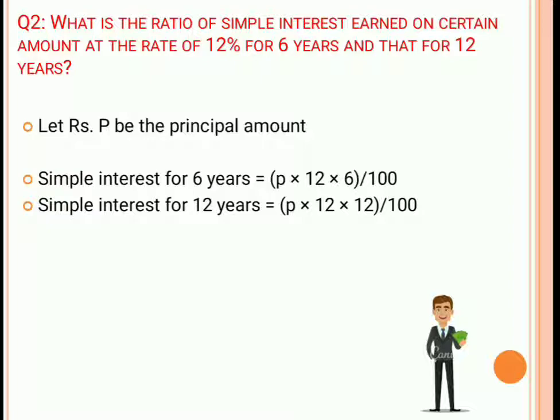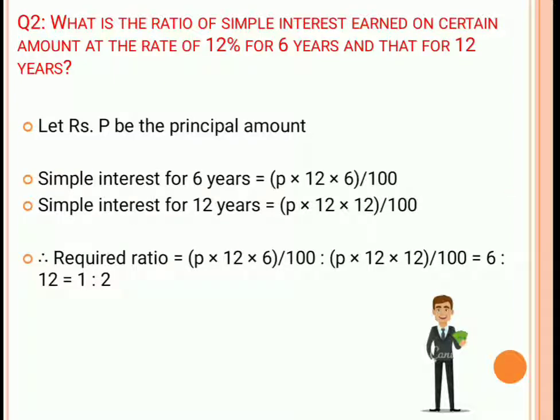For 6 years it will be P into 12 into 6 by 100, and the simple interest for 12 years will be PRN by 100 again. The rate of interest is the same and the principal is the same, but the period over here is 12 years. So the ratio will be 6 is to 12, which is nothing but 1 is to 2.